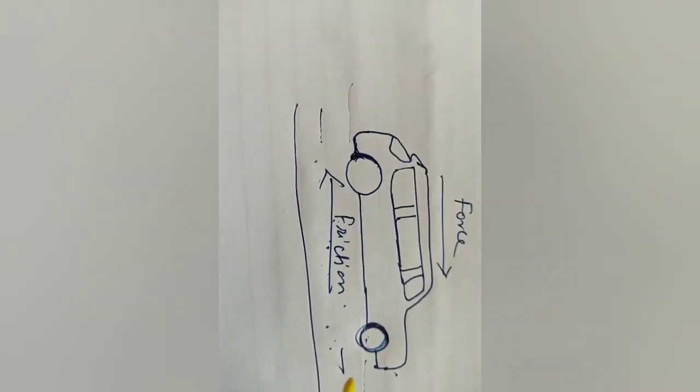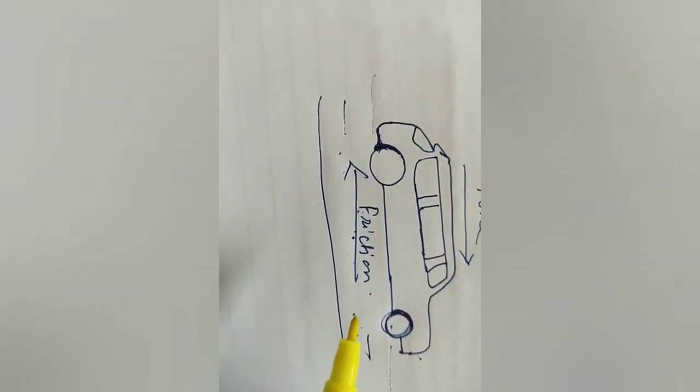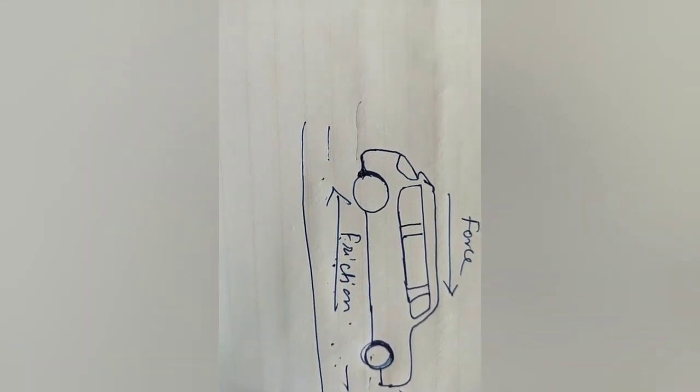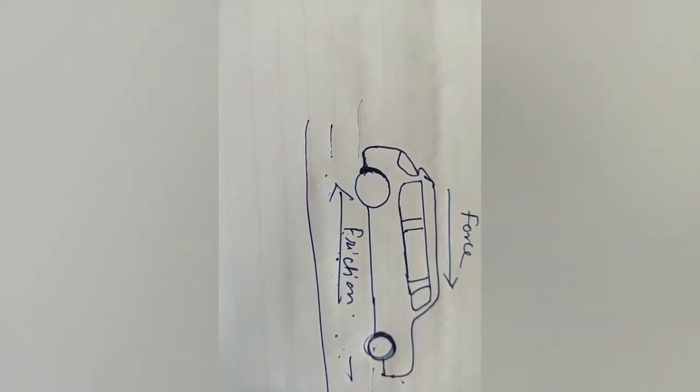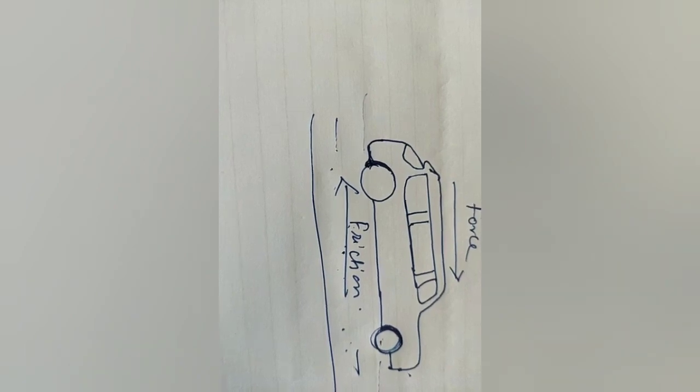Then the amount of the friction or frictional force will depend upon the roughness or smoothness of the two surfaces in contact. If the surface is rough, then more friction will be there. If the surface is smooth, then there will be less friction. So according to the roughness or smoothness of the two surfaces in contact, the frictional force will increase or decrease. I hope this is clear.